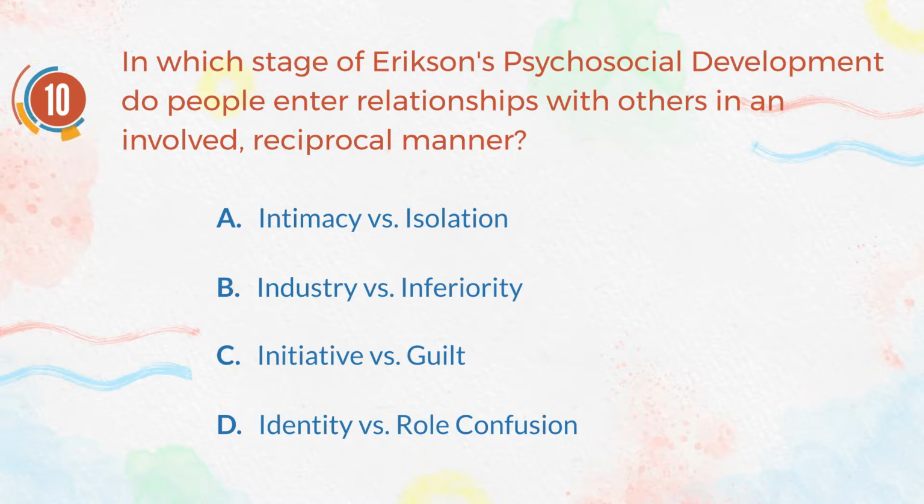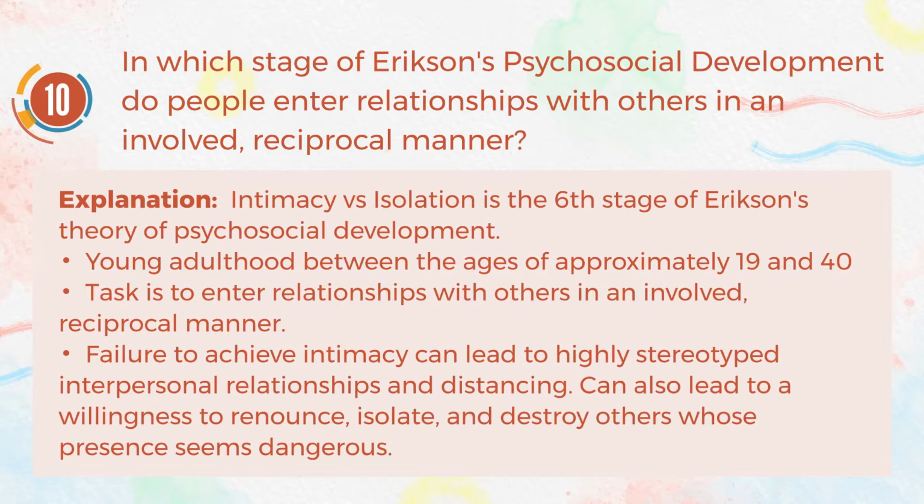The correct answer is A. Intimacy versus isolation. Explanation. Intimacy versus isolation is the sixth stage of Erikson's theory of psychosocial development. This stage takes place during young adulthood between the ages of approximately 19 and 40. Task is to enter relationships with others in an involved reciprocal manner.